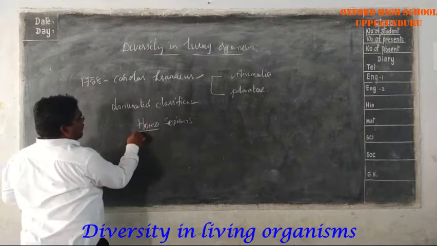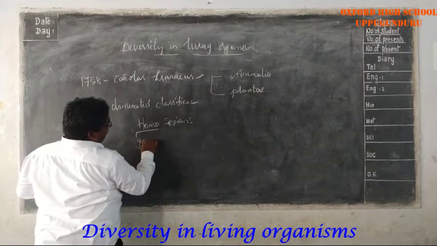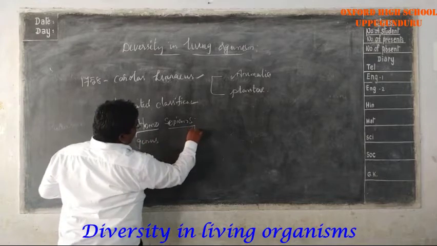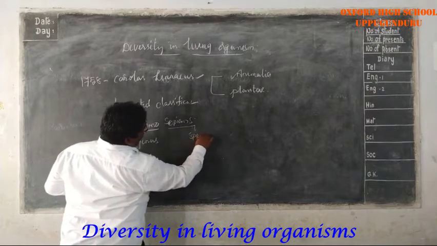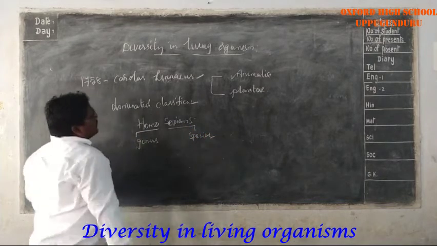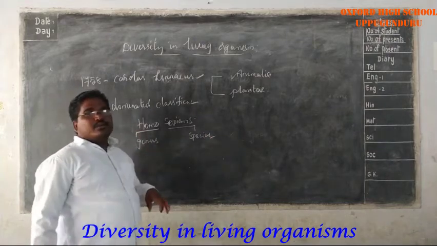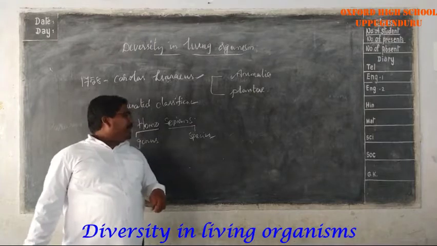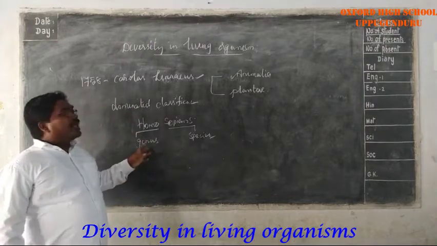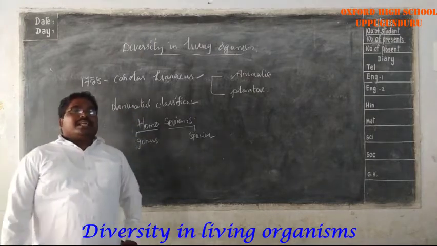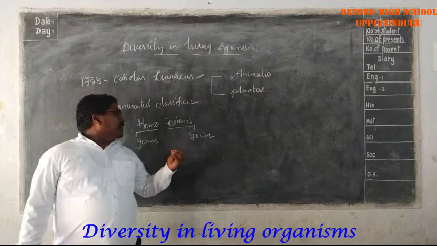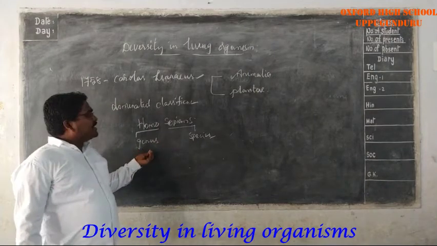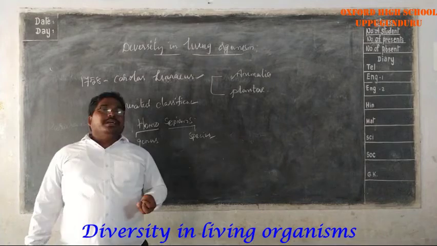The former one represents the genus and the latter one represents the species.